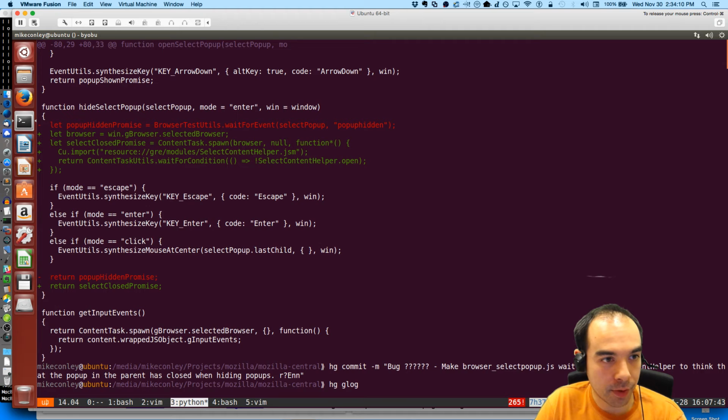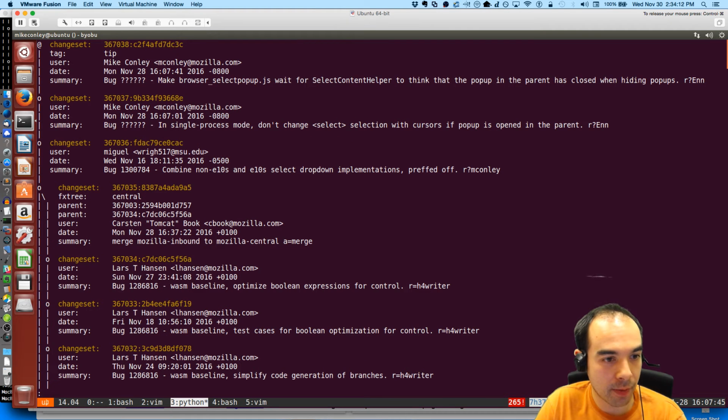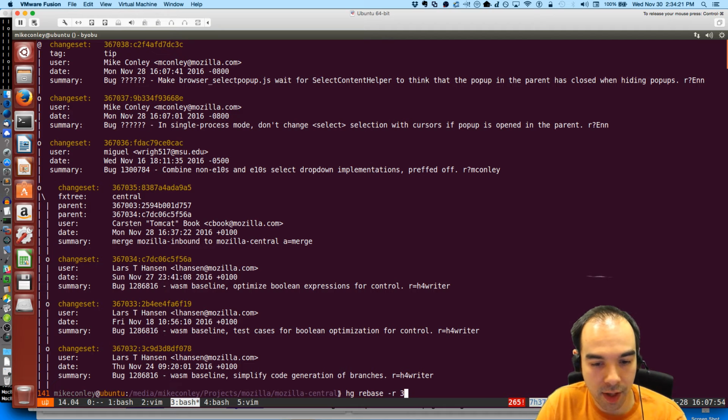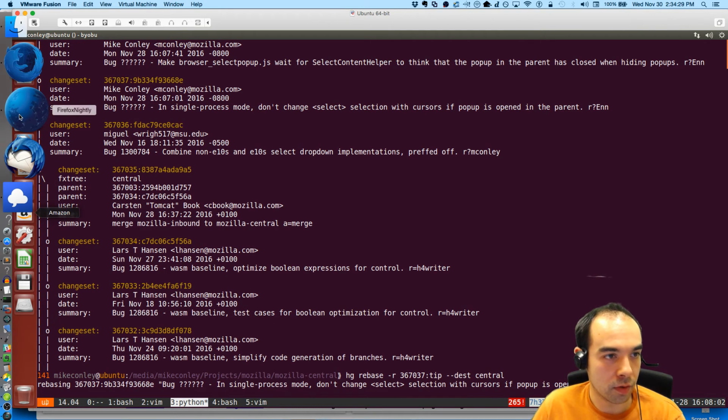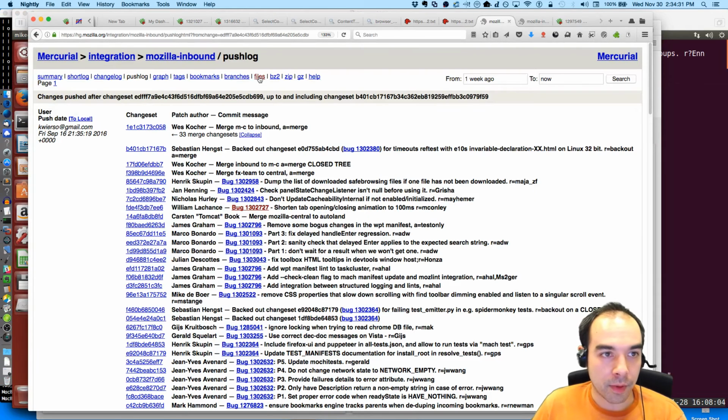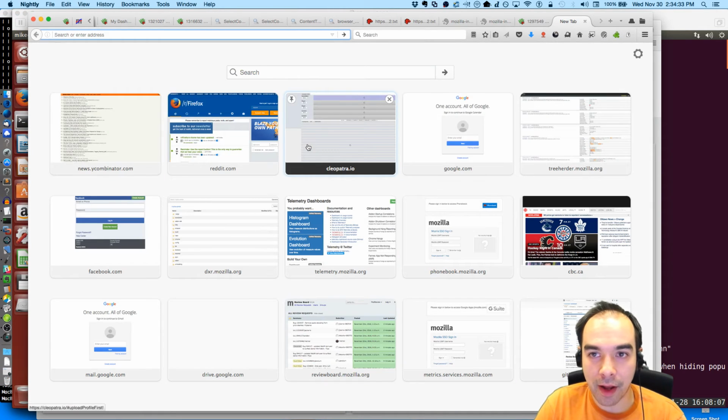And now what I'm going to do is rebase these changes on top of central and make sure the tests still pass. So rebase, because I'm hoping we can land them first. 367037 to tip, destination central. Then I'm going to file, completely separately, this new bug.